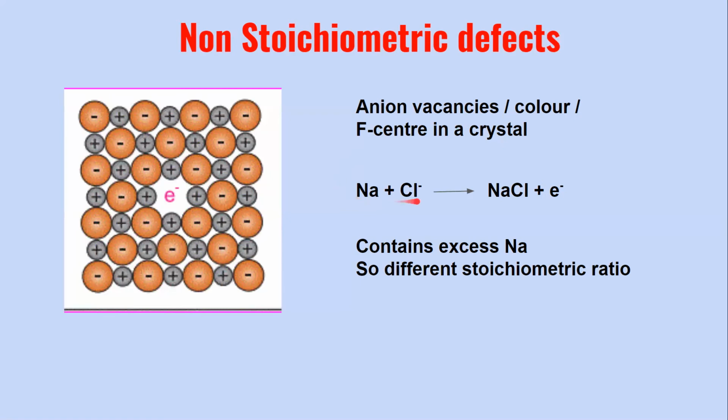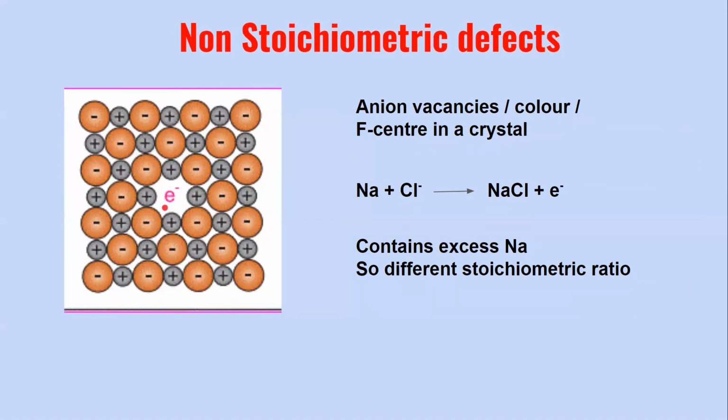So you can see here the chloride ions diffusing from the crystal lattice and combining with the sodium atoms on the surface to form NaCl, and in the process an electron is released. These electrons that are released occupy the vacant space generated due to the diffusion of the chloride ions. That means an anion vacancy has been created. The chloride ions are missing from here, and this space which was originally occupied by the anion chloride is now occupied by the diffused electrons.